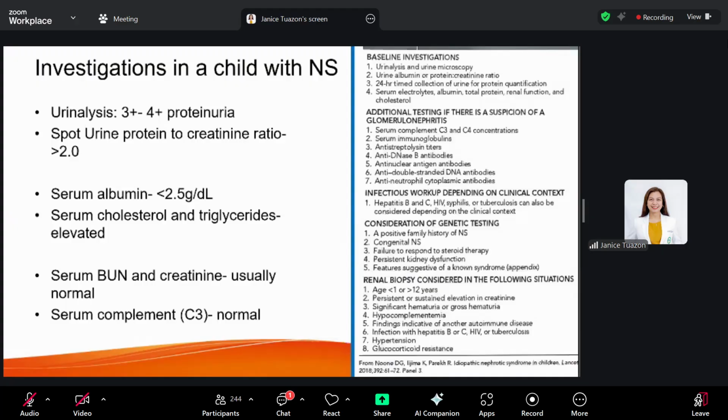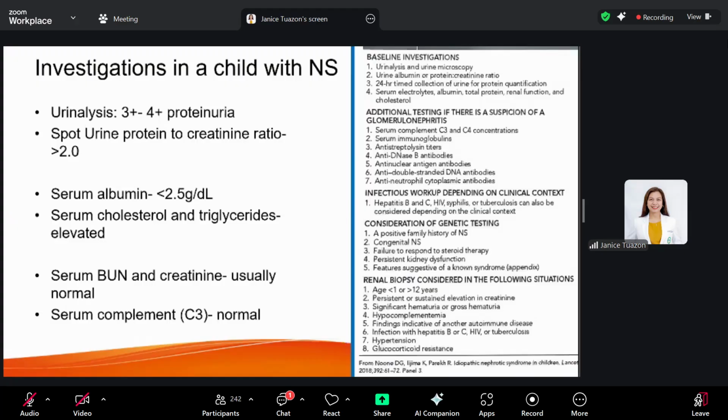And microscopic hematuria also, I just have to mention, it may be present in 20% of children with nephrotic syndrome. A spot urine protein to creatinine ratio of more than 2. Serum albumin is low at less than 2.5 grams per deciliter, and the serum cholesterol and triglyceride levels are elevated.